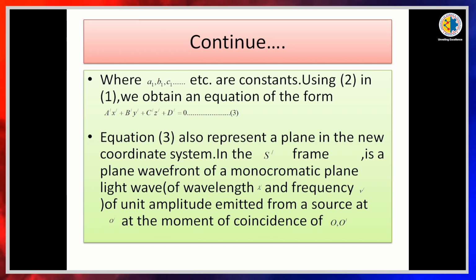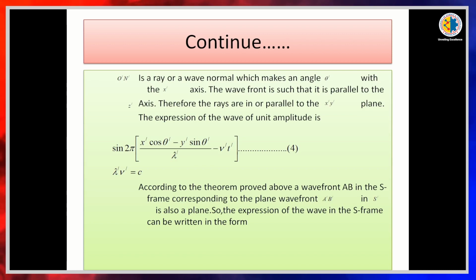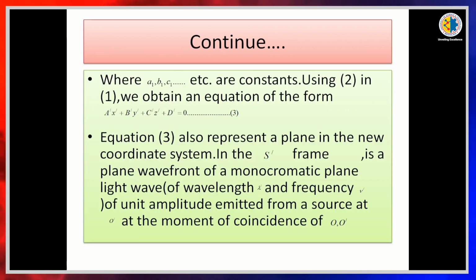Equation 1 is a plane wavefront of a monochromatic plane light wave of wavelength lambda' and frequency nu' of unit amplitude, emitted from a source at O and O' at the moment of coincidence of O and O'. Now we consider the wavelength in two frames, where we show how aberration happens in the case of the Doppler effect.